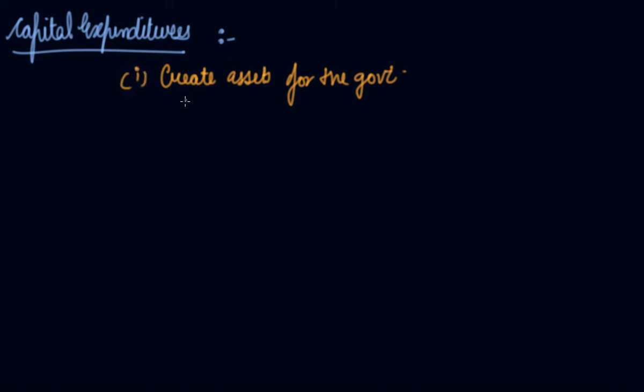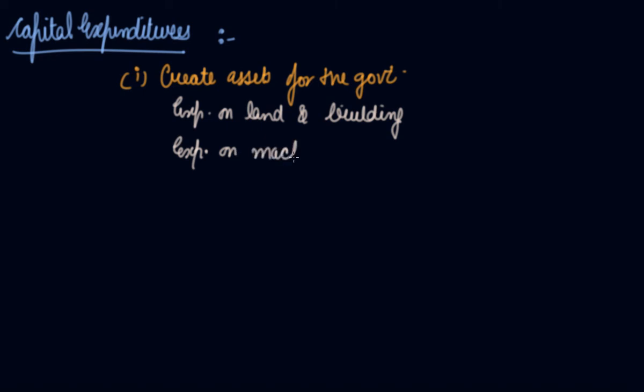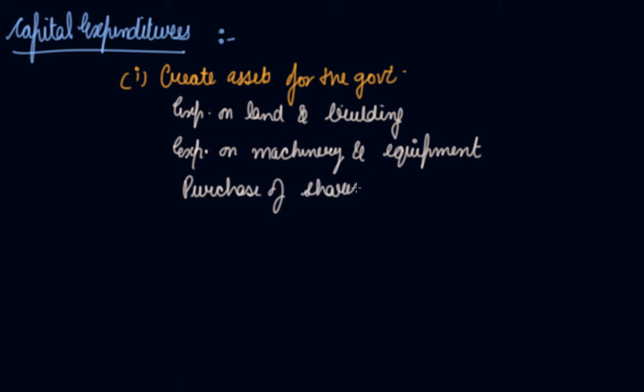So, like if the expenditure is done on land and building, a government paying some money to the public sector to buy machinery and equipment, expenditure on the Delhi metro, right? Purchase of shares. If government is purchasing some shares, then it is creating assets.